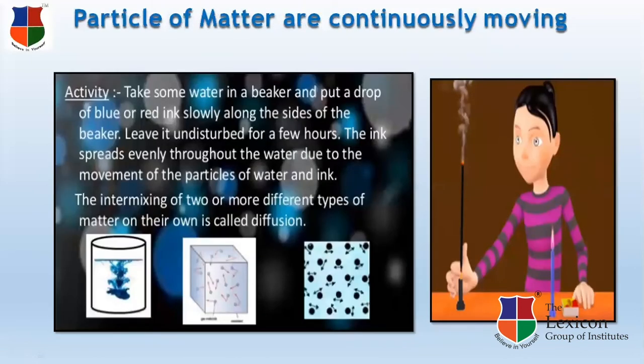Next, particles of matter are continuously moving. In this activity, we have to take some water in a beaker and put a drop of blue or red ink slowly along the sides of the beaker. Leave it undisturbed for a few hours. The ink spreads evenly throughout the water due to the movement of particles of water and ink. The intermixing of two or more different types of matter on their own is called diffusion.